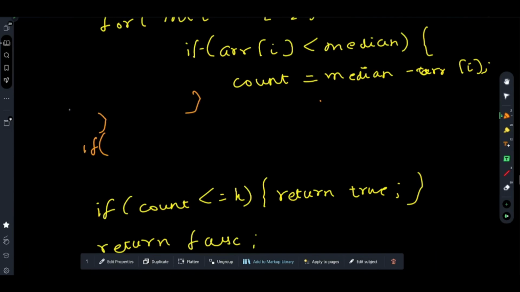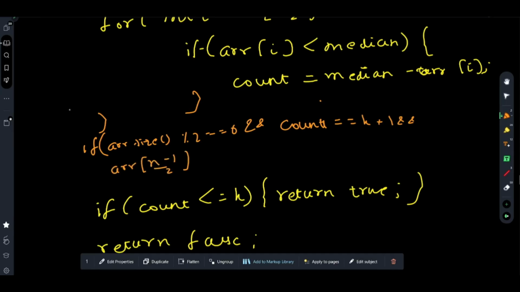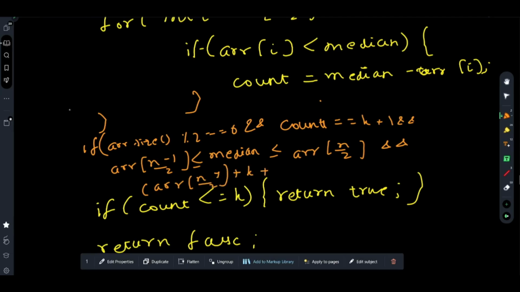If first condition was arr.size mod 2 equal to 0 and count equal to k plus 1 and num, which is the median, lies in the value, sorry, arr of (n minus 1) by 2 is less than or equal to median, less than or equal to arr of n by 2, and the most important condition, arr of (n minus 1) by 2 plus k plus arr of n by 2 by 2 equal to median.